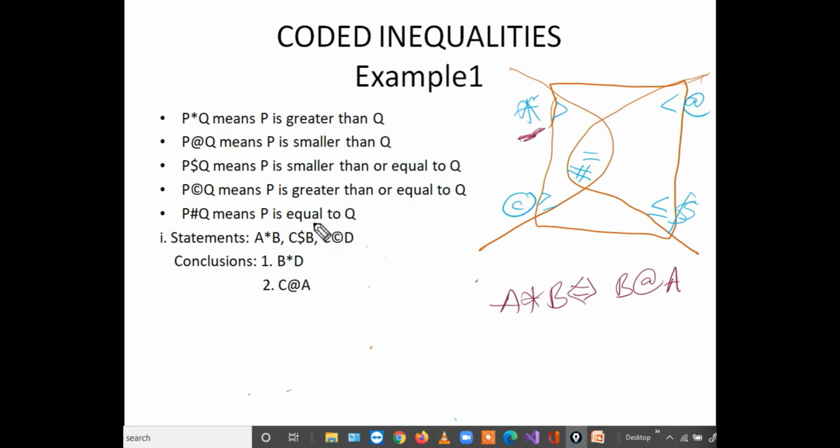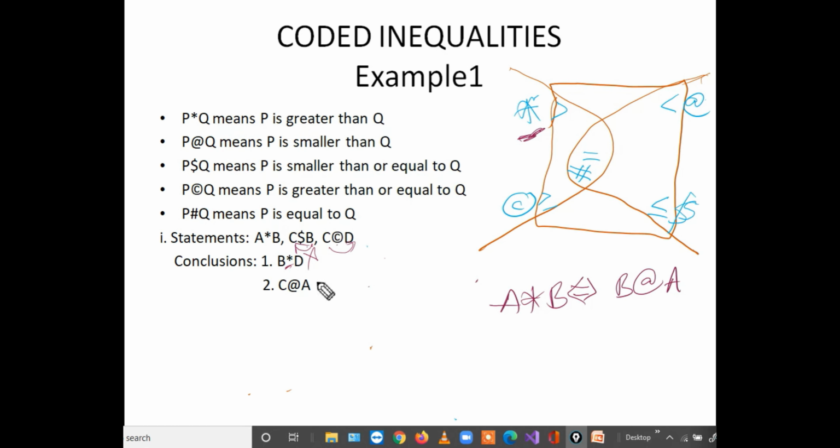So B to D. Where is B? B is here. Where is D? D is here. To get the relation between B and D, what is the common element? C is the common element. So B to C, then C to D. Is B to C a forward or reverse direction? Reverse. C to D is forward, so we have to combine dollar reverse with cooperate. Dollar reverse is nothing but cooperate. If we combine with cooperate, the result will be cooperate only. But the given conclusion is not cooperate. That's why it does not follow.